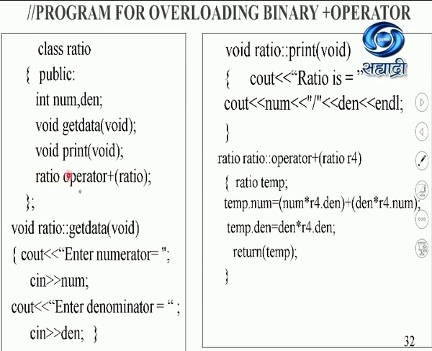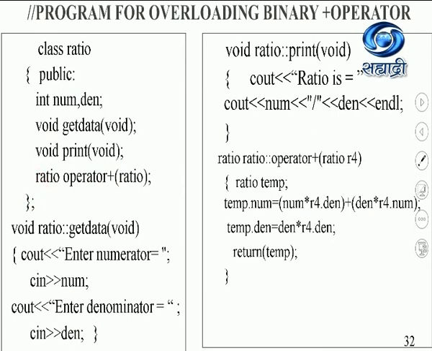And now the important part, we have the operator plus ratio. Operator is the keyword, plus is the operator to be overloaded. When you see a parameter being passed, you should recognize this as the binary plus. So this specifies a binary plus operator which is going to be overloaded.